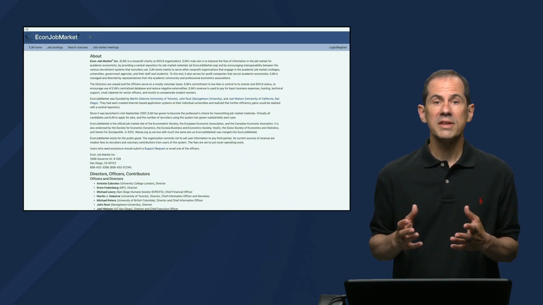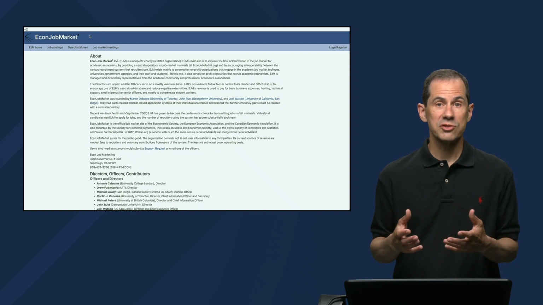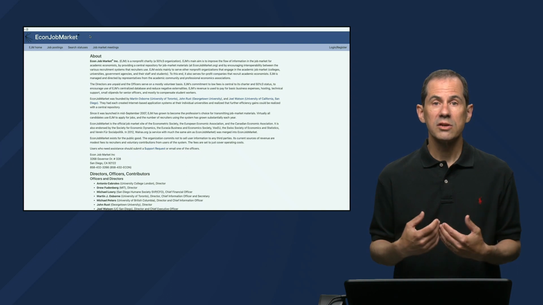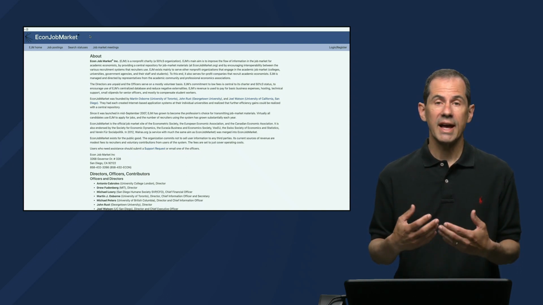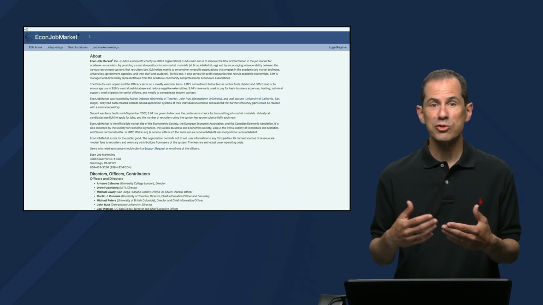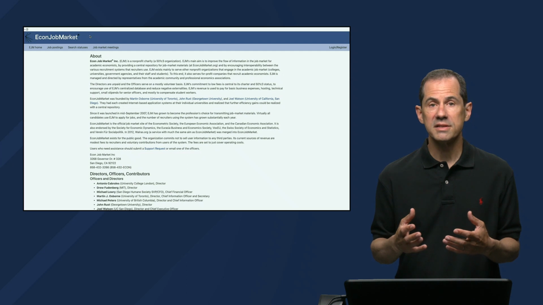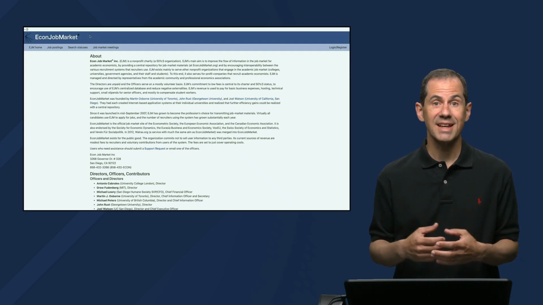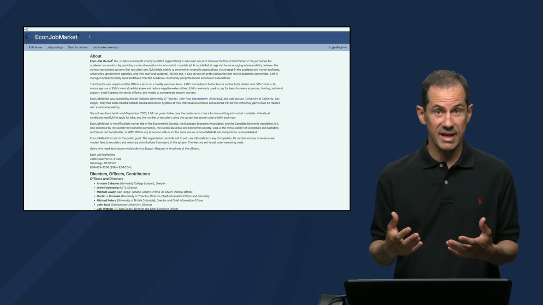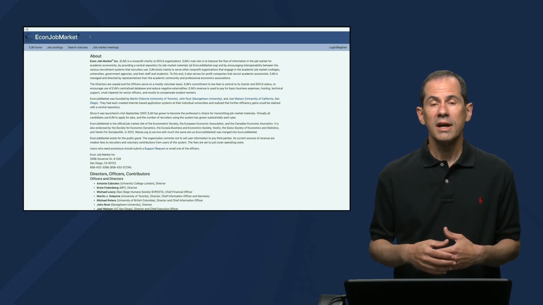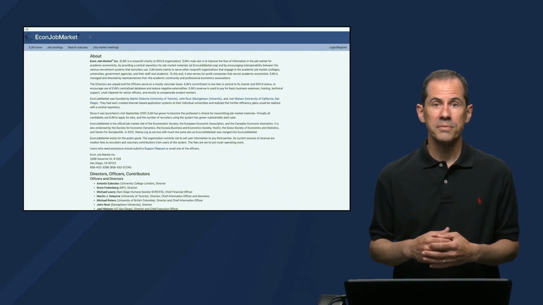Now, in all of these cases, the verification is triggered by a candidate, and the candidate will provide information to the Econ Job Market system that allows the staff to do this verification. One more thing about this that you should keep in mind is that the verification process can take some time, at least one day, sometimes several days, because there are actual people like me doing the verification. And sometimes we have a backlog, and it'll take some time for us to get through that backlog.